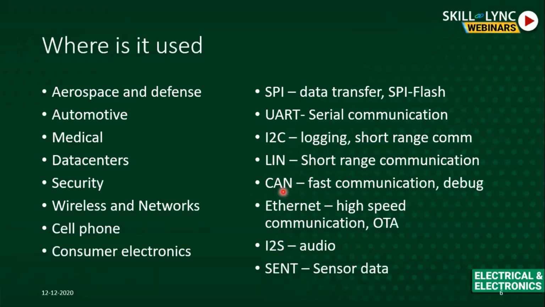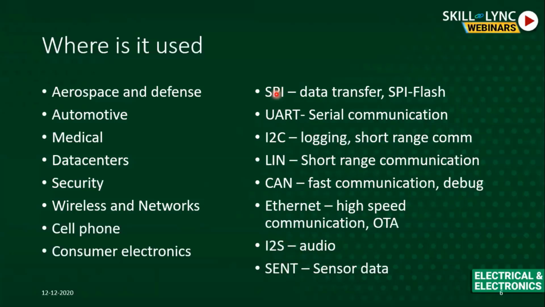Then you have CAN, which is a controller area network, which is used for fast communication and for debugging. Again, it's very proficiently used in the automotive industry. Then you have Ethernet. I think everybody knows where Ethernet is used. It's almost everything where the internet is connected now; there is an Ethernet implemented in it. And there is also something called I2S, which is used for infotainment, that is your audio transmission. You also have the SENT protocol, which is single edge nibble transmission, used to transmit and receive sensor data.